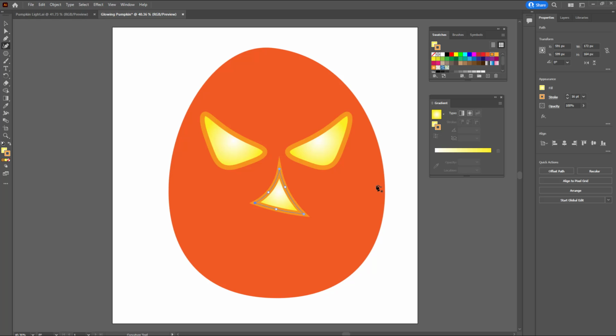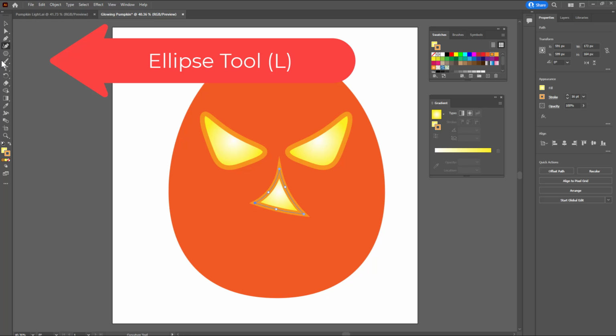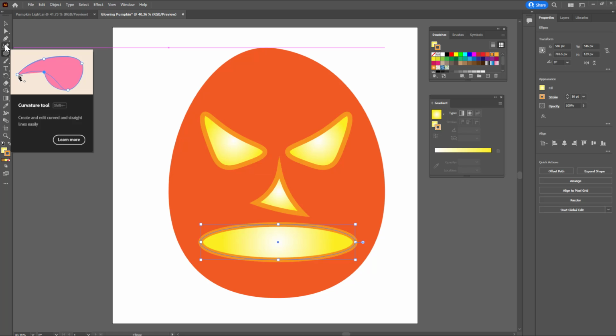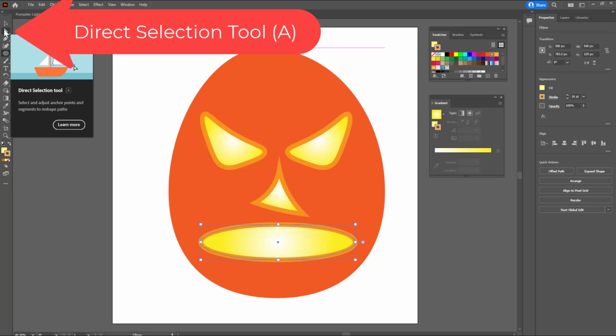Now the last thing that I'm going to do is the mouth. So back over here to the tools, click and hold and get the ellipse tool. And I'm going to click and drag an oval that I'm going to manipulate into the mouth. So there we go. I think I'm going to use a combination of the curvature tool and the direct selection tool.